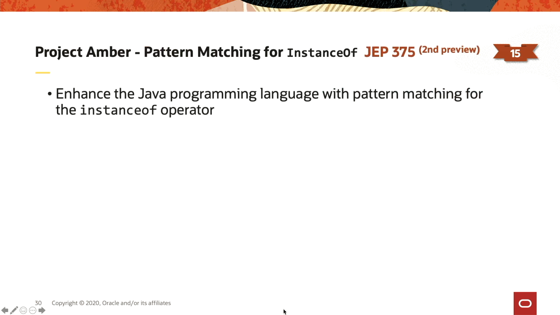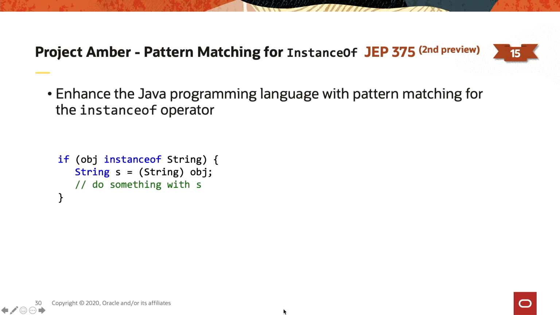Pattern matching for instanceof. I guess you have all written that code. So if obj instanceof String, we create a new String s whose type is String, and we cast obj to that type. It's a bit verbose because we have, for example, the type String 3 times. This new feature basically simplifies that by adding a binding variable in the test pattern. So if obj instanceof String s, that binding variable will be automatically created, and we can use it in that scope.